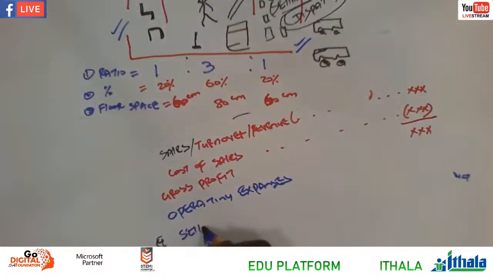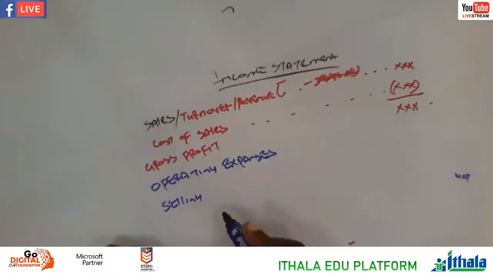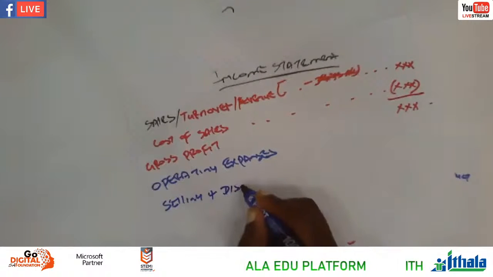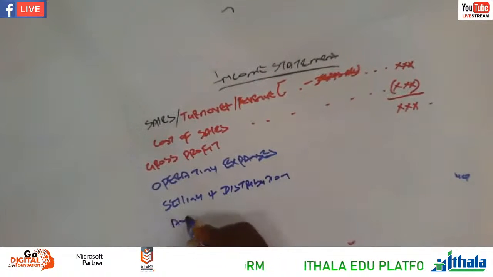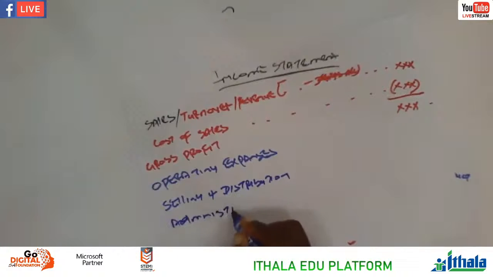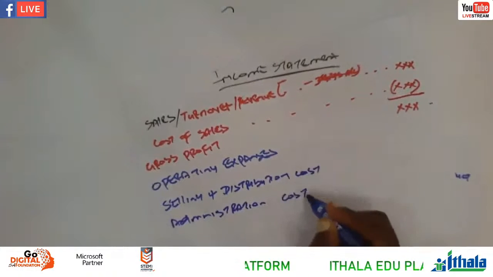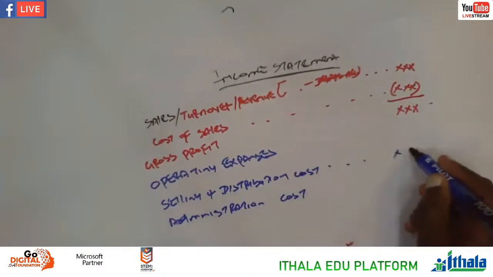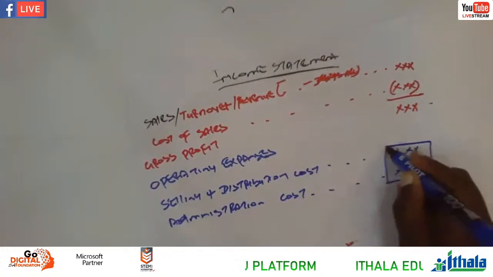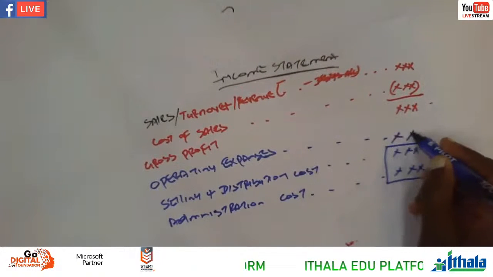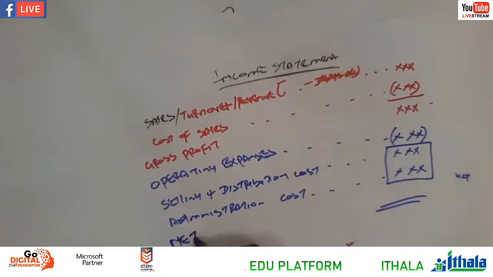So we have selling and distribution, or we call it dispatch, as well as administration. Remember, these are all costs. So you put these figures here, and then you put the border, then the total of these two will come here. You put the total figure, then we get net profit.